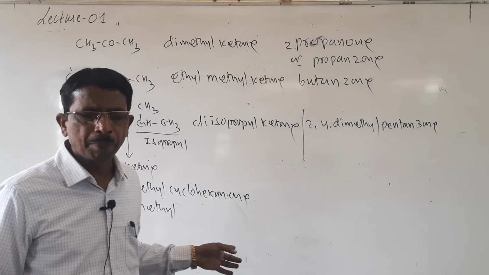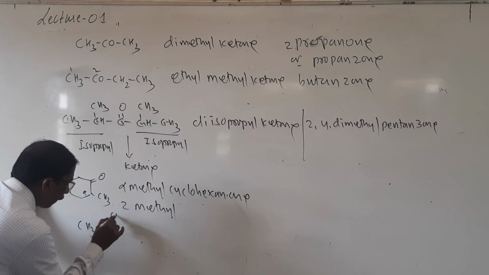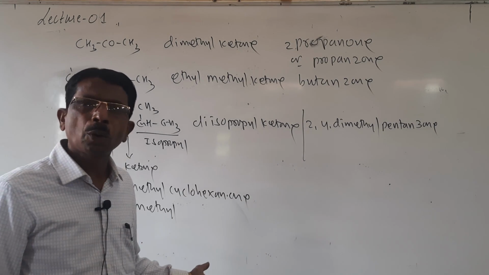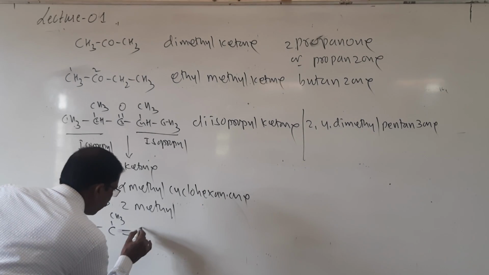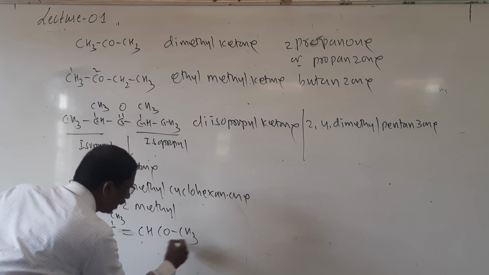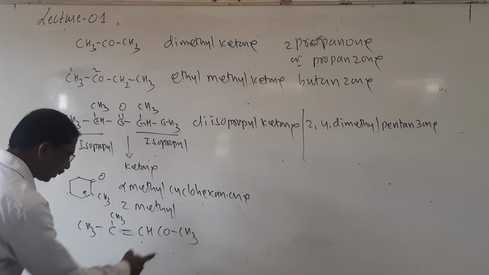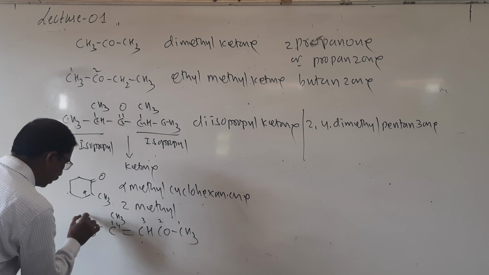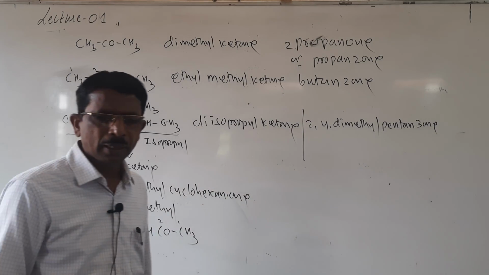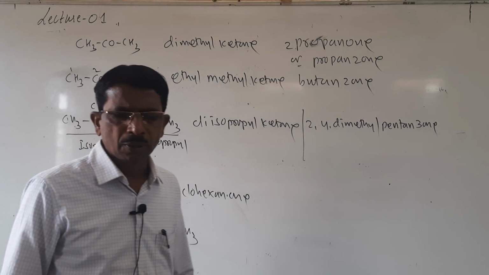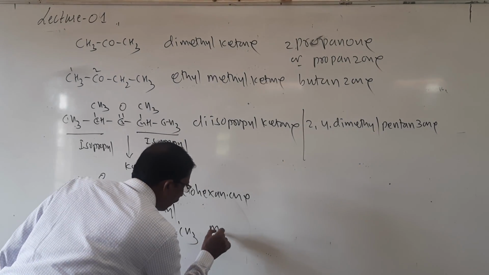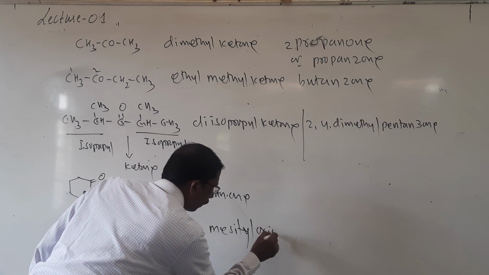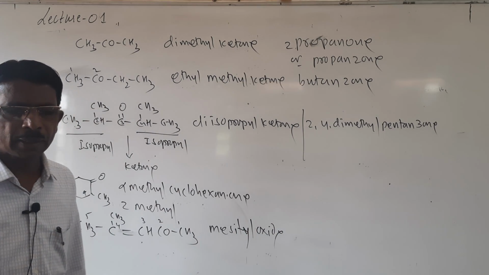Then students, the last one, here I will write CH3, I will take a double bond compound. Here it has a double bond. You may attach a 1, 2 or 3 carbon chain, CH, CO, CH3 like this. Then here the ketonic group is near to this end. It is 1, 2, 3, 4, 5. What is the common name for this? Here the common name is mesityl oxide. It is called mesityl oxide.